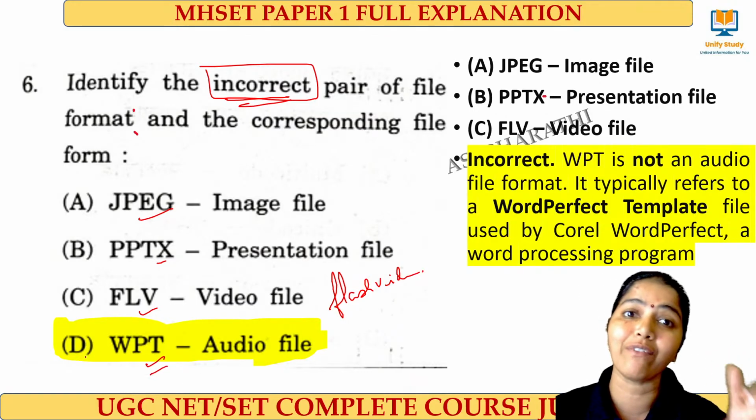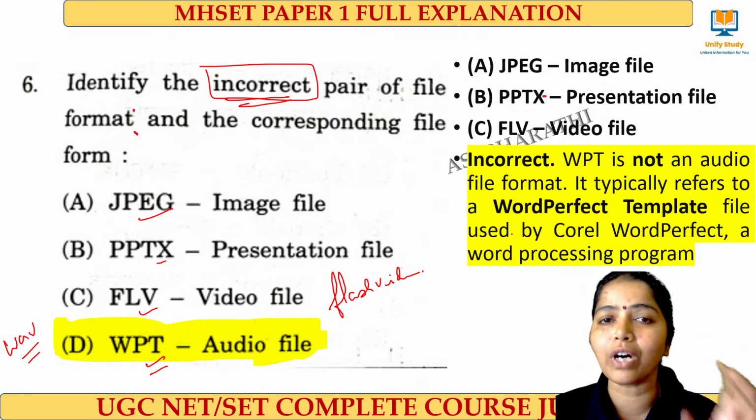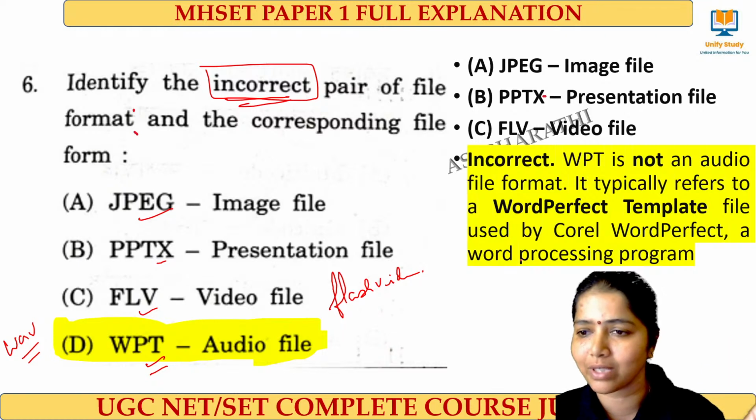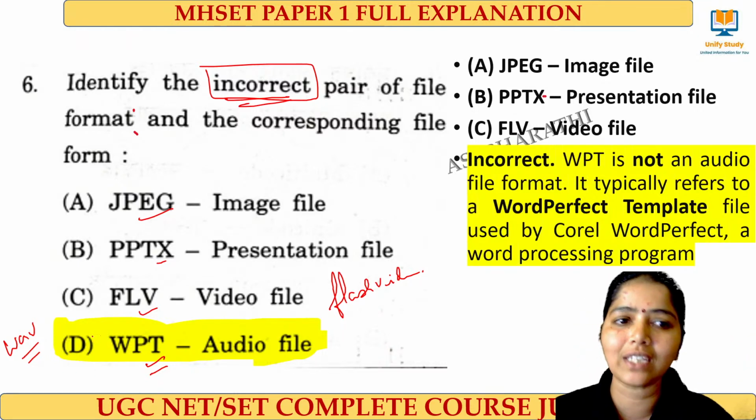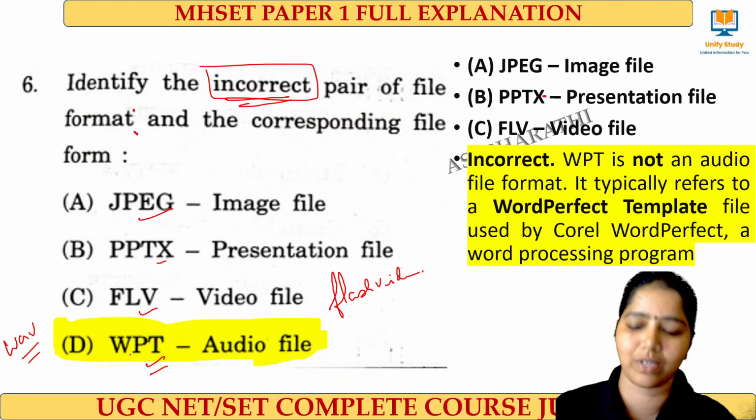We have WAV. WAV is an audio file format. WPT is a word perfect template. It's for word processing. We have this format. So here this is the right answer. WPT is not an audio file. It is a word processing format.